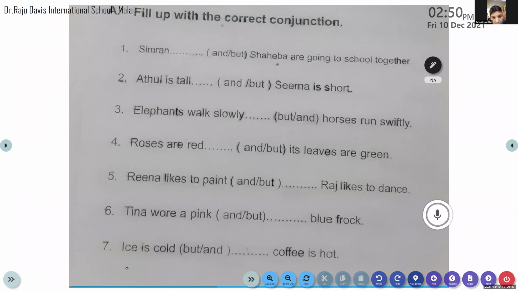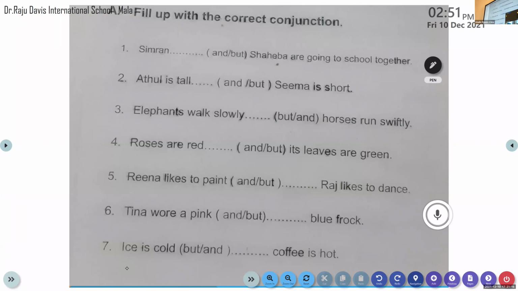Simran. How do you pronounce the name of this girl? Simran dash. Come on. Simran dash Shahiba are going to school together.